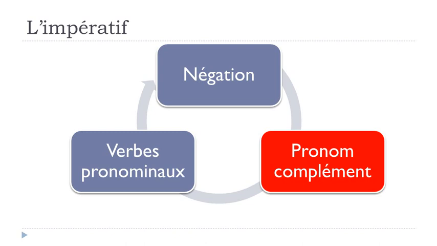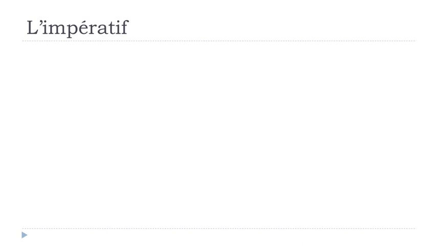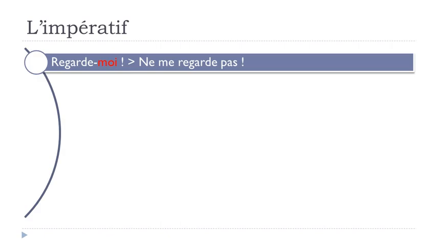Now let's see with the pronouns. Okay, and then first part will be with one pronoun, and after that we'll see how to construct that with two pronouns, and it is a bit difficult if I'm totally honest with you. But now with one pronoun, let's see, regarde-moi. Okay, and it will become at the negative form ne me regarde pas.